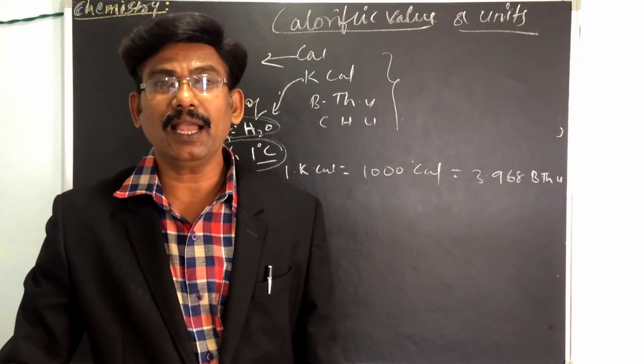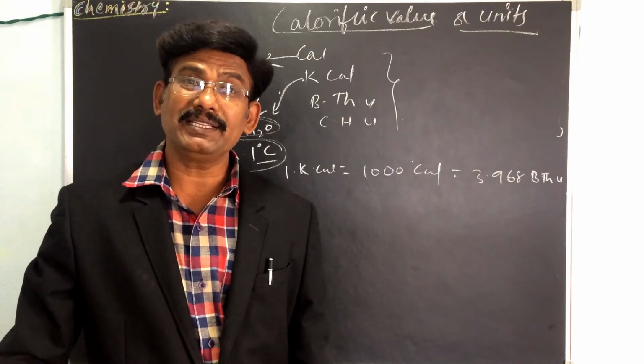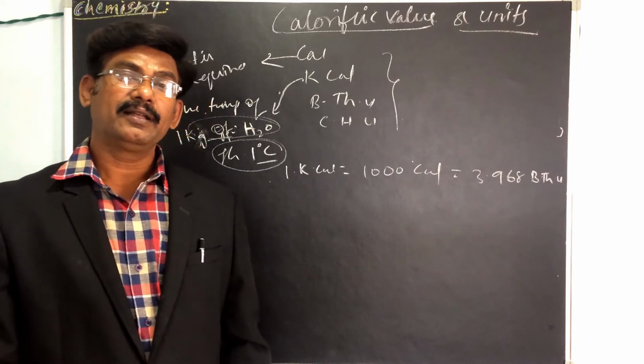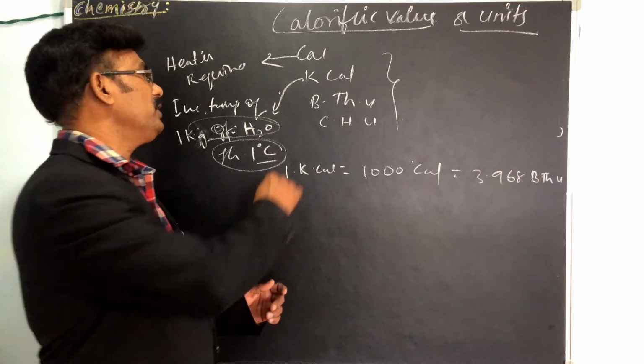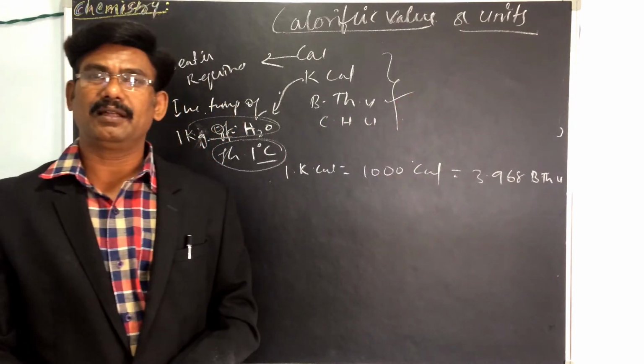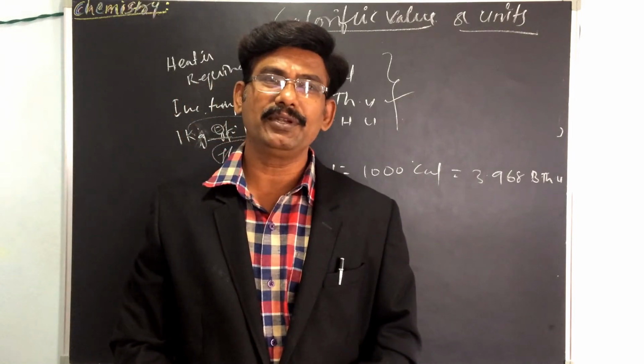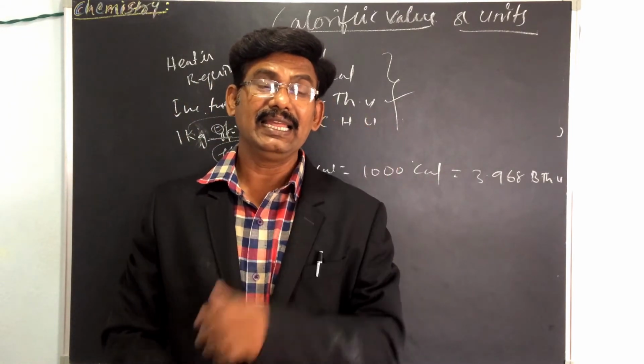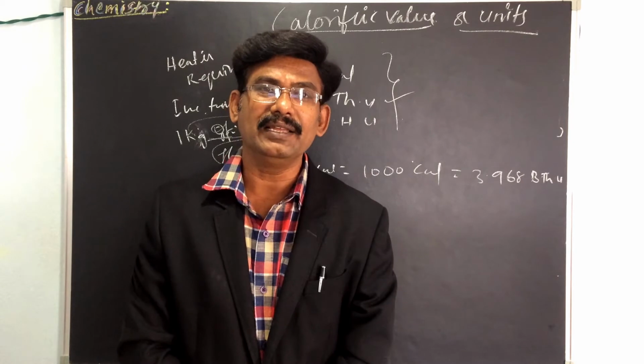So what is meant by British thermal unit? This is the unit of heat in the English system.